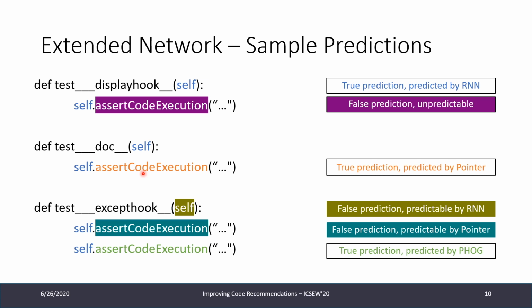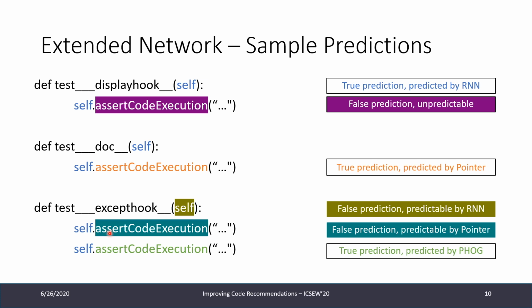Here we can see how the pointer network kicks in. Because this already appeared in the code, the pointer network can point back to this position and therefore formulate this prediction. This is a true prediction by the pointer network. Next, we've seen that self is predictable and not hard to predict, but in this case we fail. Also, we have again assert code execution, and now it should be predictable by the pointer network, but we fail. Lastly, we have again assert code execution. This time it's predicted by the PHOG.